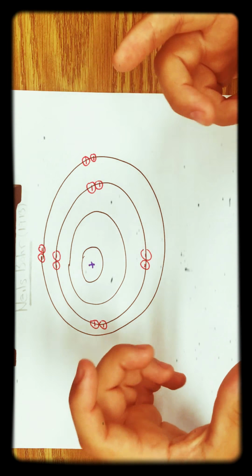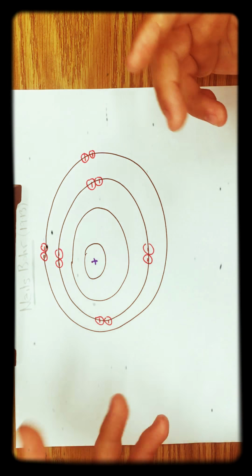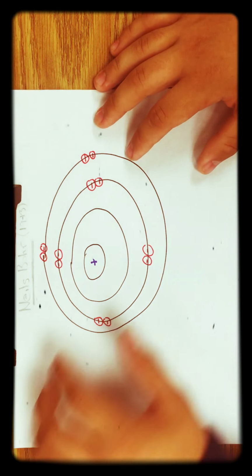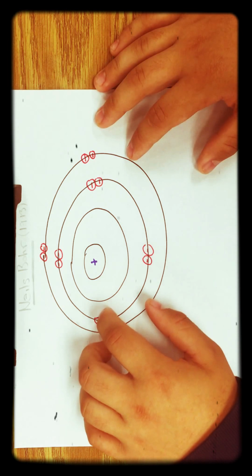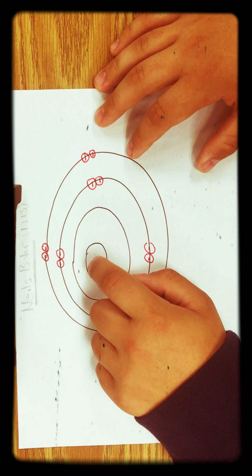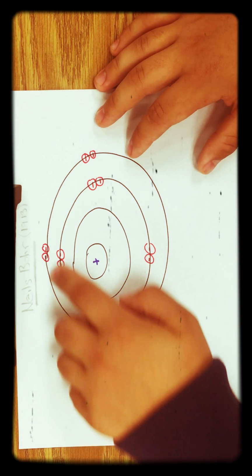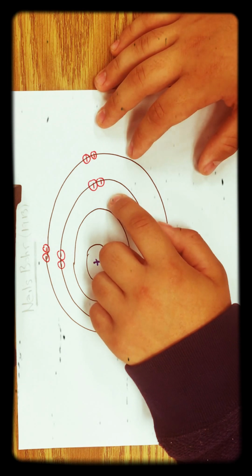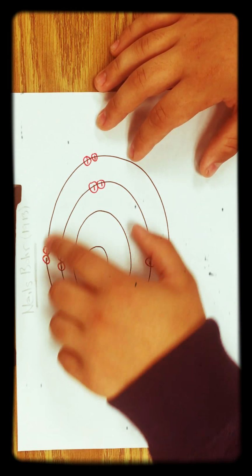So he proposed the idea that the nucleus was at the center with the protons, and there were orbitals that went around the nucleus.